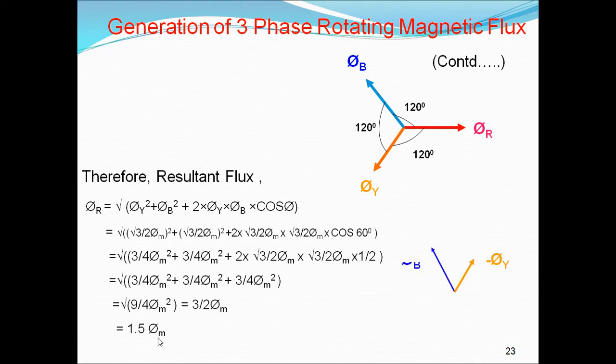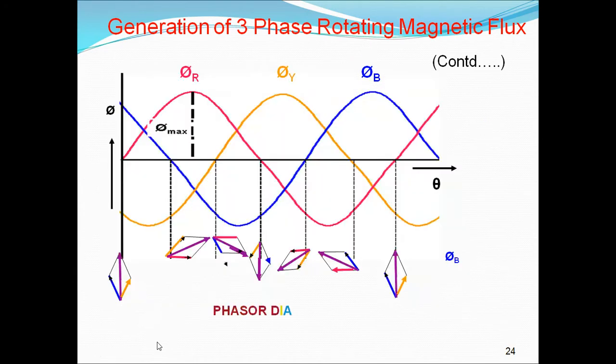So this is the vector diagram. φm is reversed, φY is reversed, and φB. If we add these two, φB and φY, vectorially, then the resultant flux φR is 1.5 times φm. So this is the phasor diagram, how it comes at 0 degrees. The resultant vector at 60 degrees, at 120 degrees, at 180 degrees, at 240 degrees, at 300,